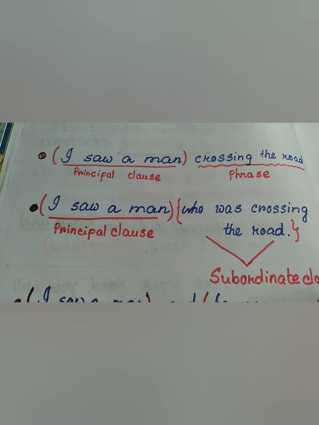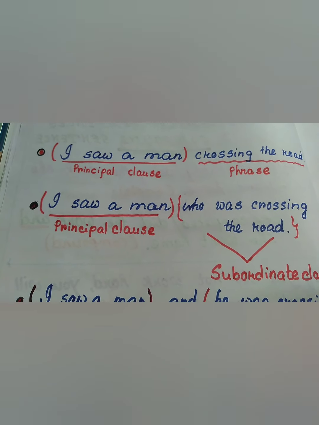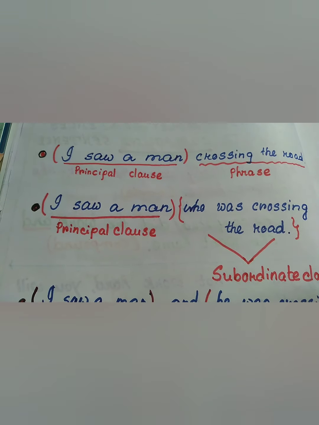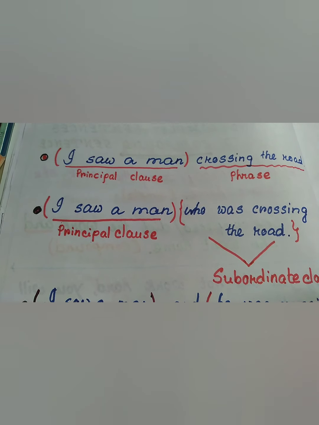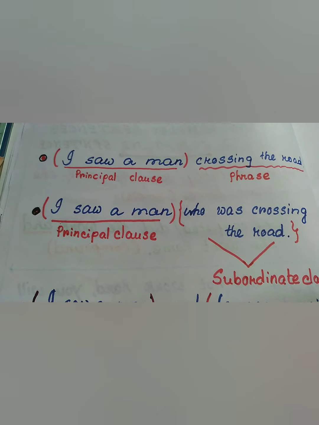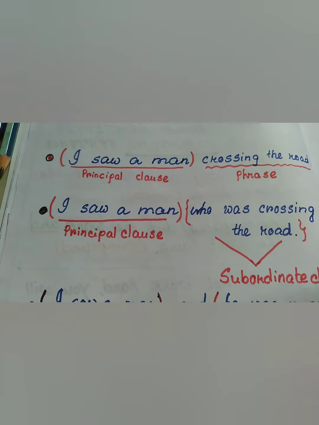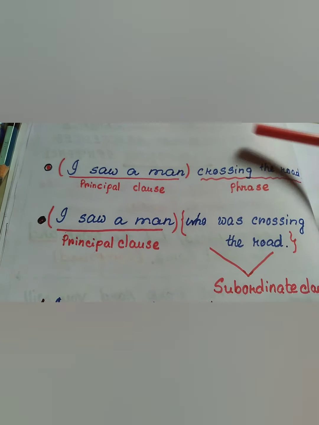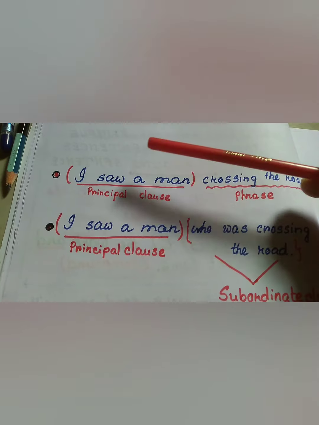Welcome viewers. Here we have presented a single sentence to make you understand about three different types of clauses. The first sentence, I saw a man crossing the road. Here there is only one clause and that is the principal clause.